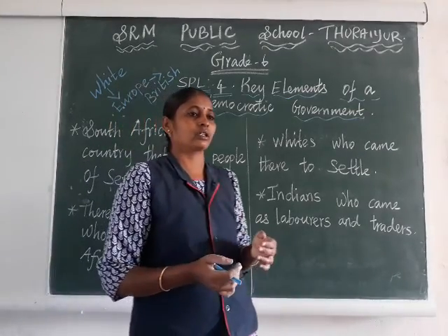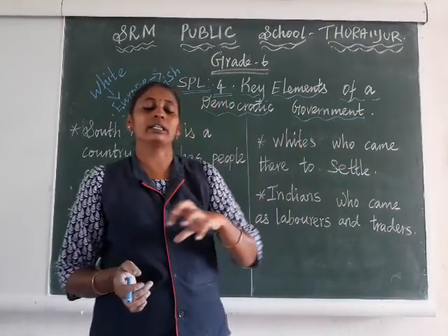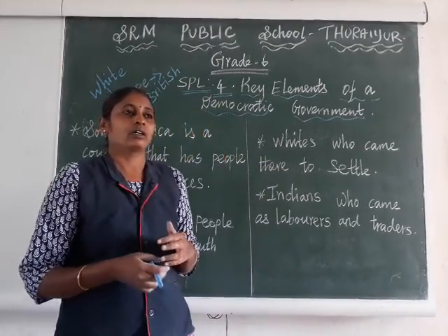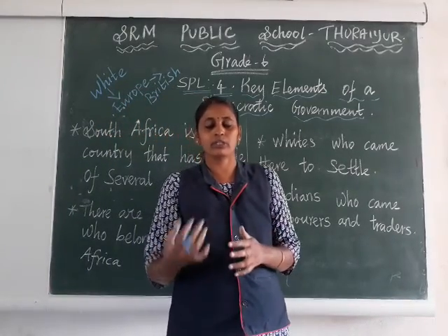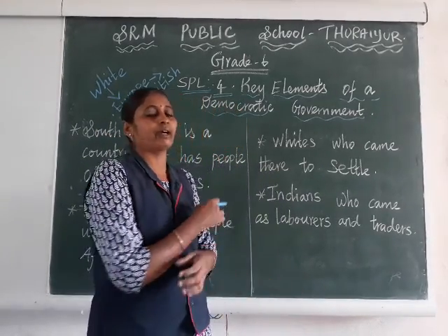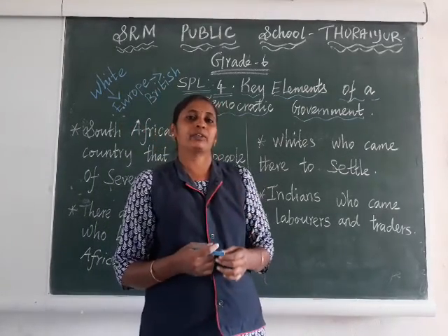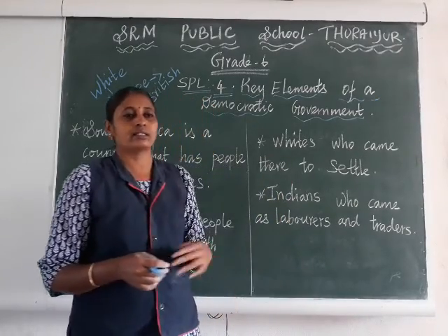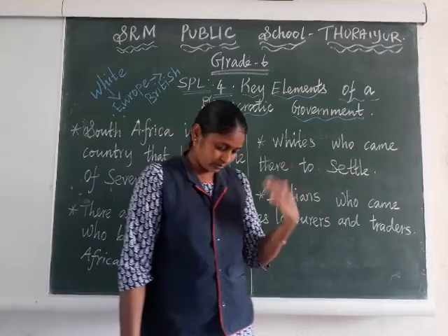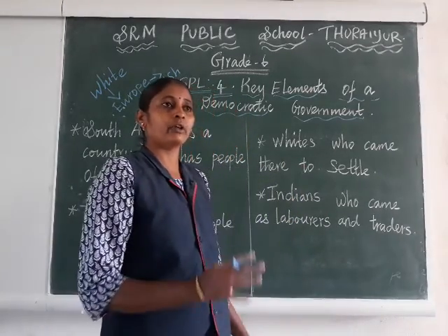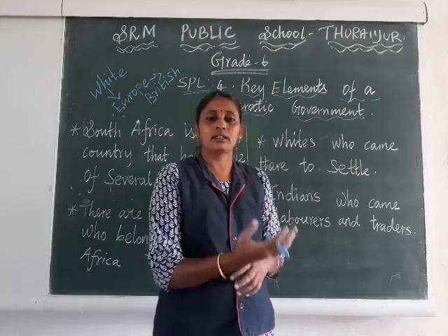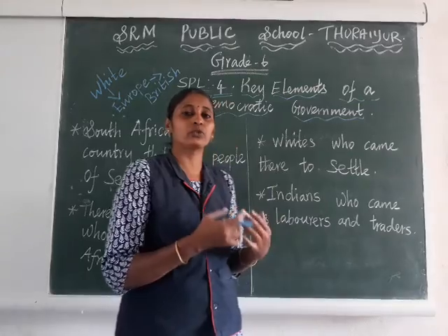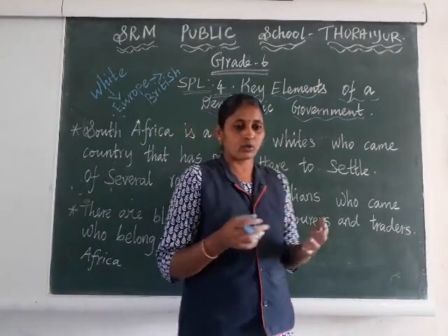Why I said it, later. So while searching for India, they found the places of the African countries. Africa, you know very well, the majority of the native people of Africa are black people. They are somewhat tall and somewhat dark compared to white people. So the white people saw these people, and Africa was a very naturally rich country. Many mountains, many rivers, many minerals, particularly gold, diamond, and coal are present in large amounts in that country.